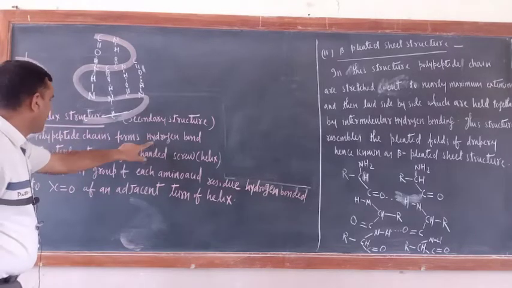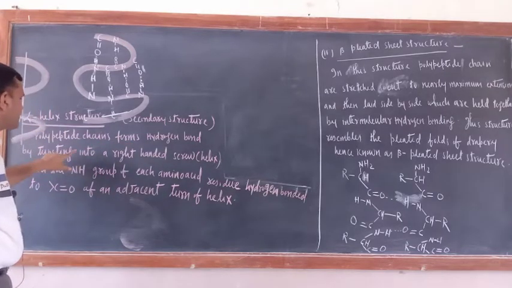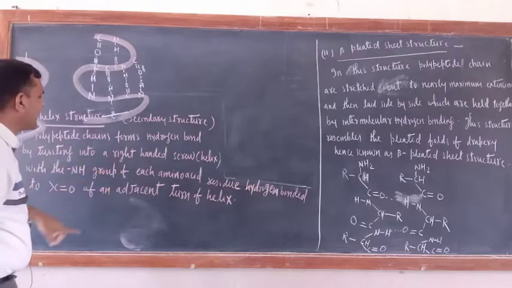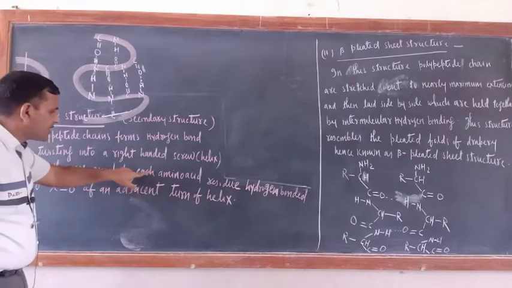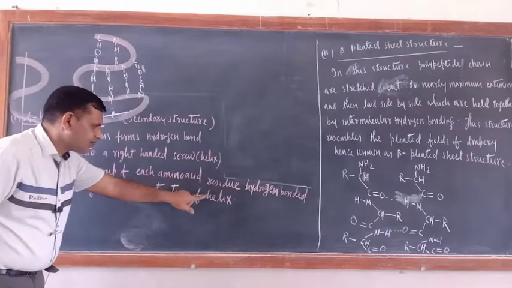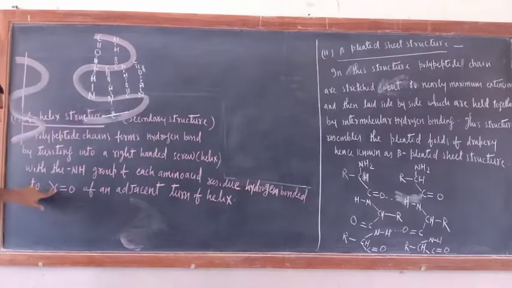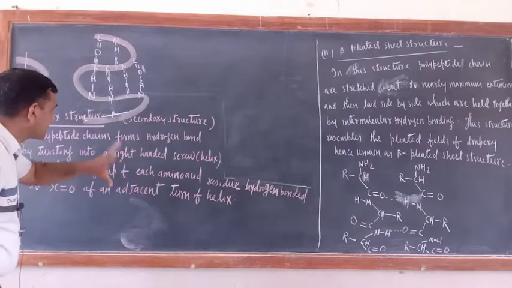Polypeptide chains form hydrogen bonds by twisting into a right-handed screw helix, with the NH group of each amino acid residue hydrogen bonded to the C double bond O of an adjacent turn.